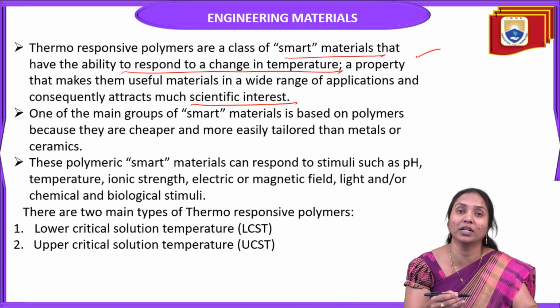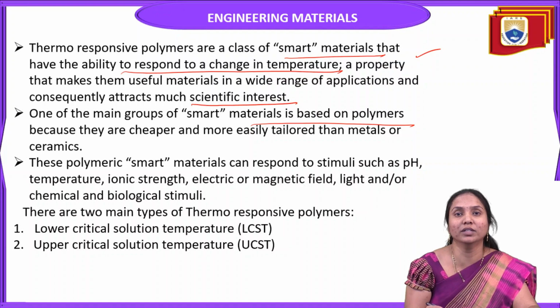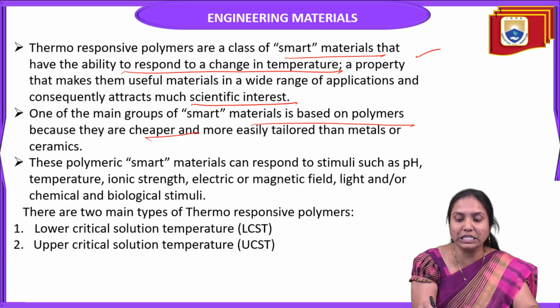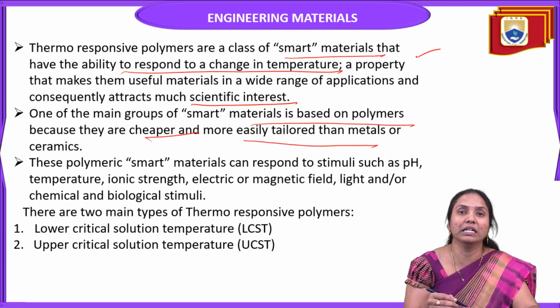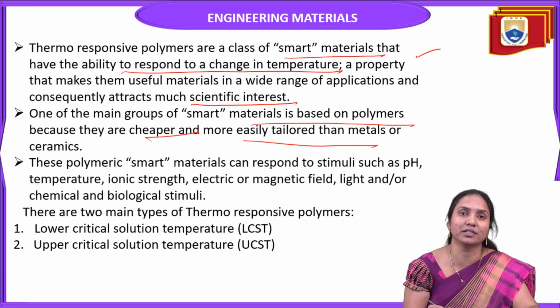They change their properties with temperature. That's why most prefer thermo-responsive polymers or materials for biomedical applications. One of the main groups of smart materials is based on polymers, because these are cheaper and more easily tailored than metals or ceramics. So thermo-responsive polymers are the group of smart materials that are based on polymers.